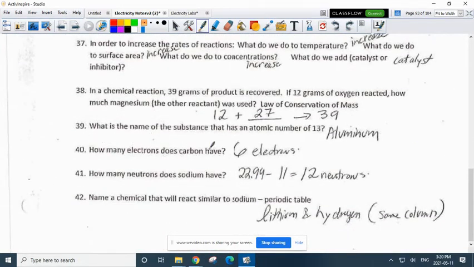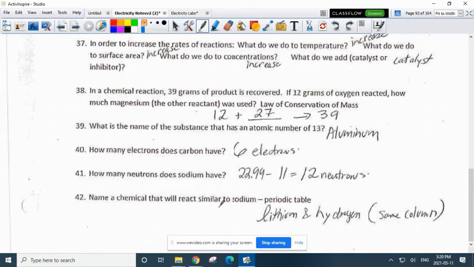How many electrons does carbon have? You'd go to your periodic table. It's atomic number 6, so there's 6 electrons, which also means there's 6 protons. How many neutrons does sodium have? Well, atomic mass is 22.99. We'll call it 23. Atomic number is 11. 23 minus 11 gives you 12 neutrons.